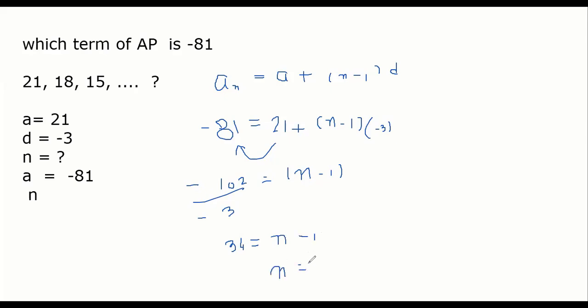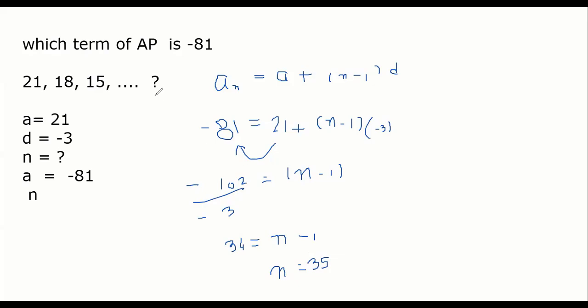It means the 35th term will be -81. Is this clear, everyone? The 35th term is -81.